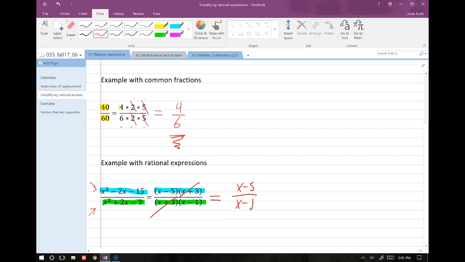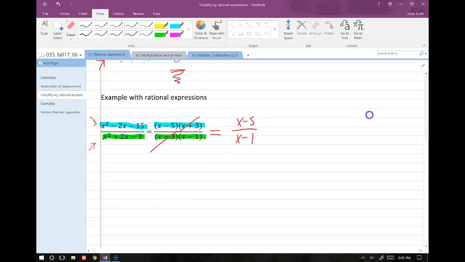All right, so when it comes to simplification, make sure you factor it all out completely, see if there's any matching factors and cancel them. That's it. When it comes to simplification, that's all. If you forget how to do that, just remember, what would I do in the common example? What would I do first? Break it all up, of course.